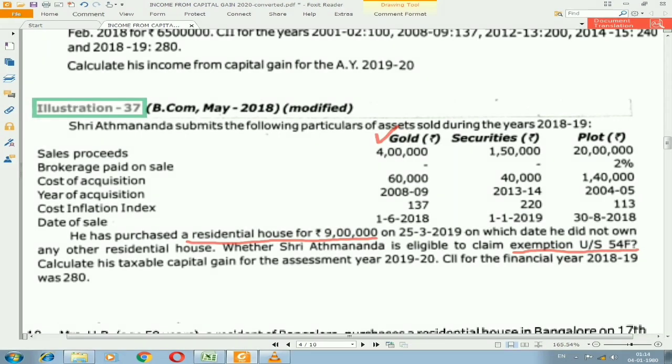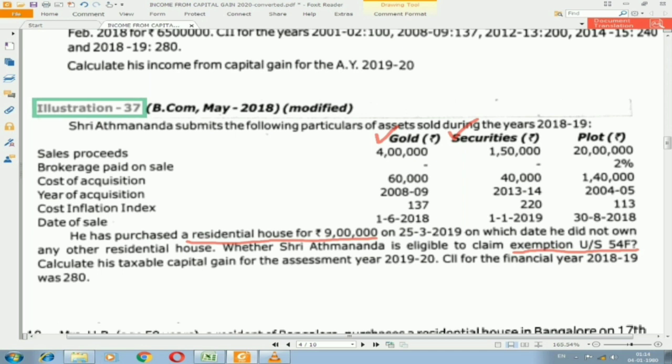Now let us check for securities. Securities were purchased in 2013-14, so definitely it will also be a long-term capital asset because the holding is more than 1 year. And the sale of a long-term capital asset is satisfied. Purchase is a new residential house, that is also satisfied. Then for the second asset also this exemption will apply.